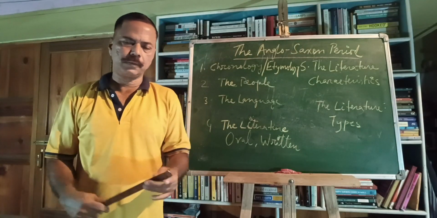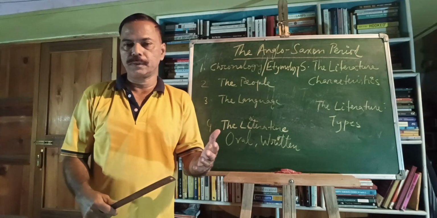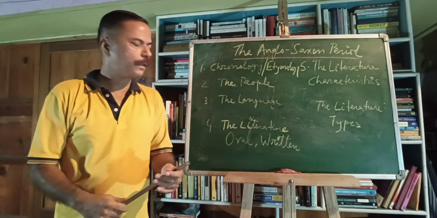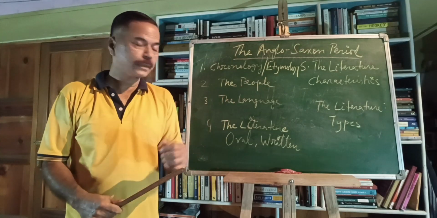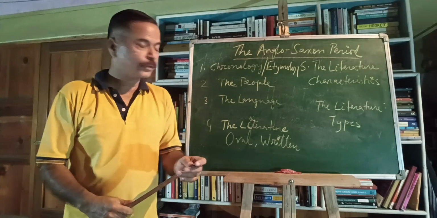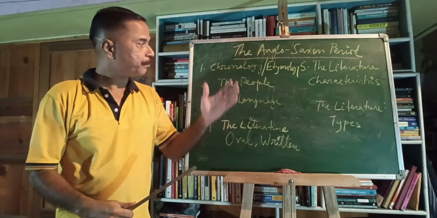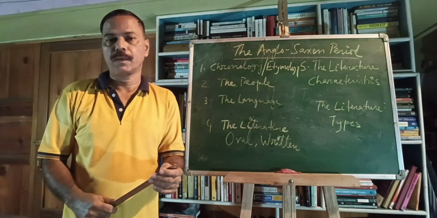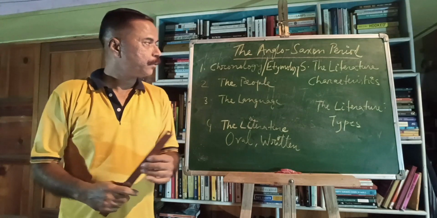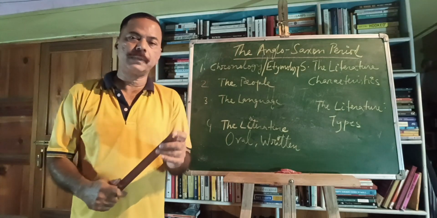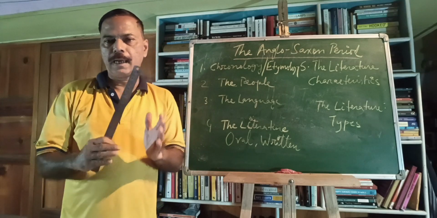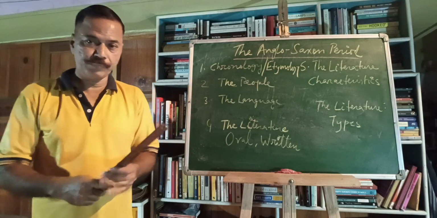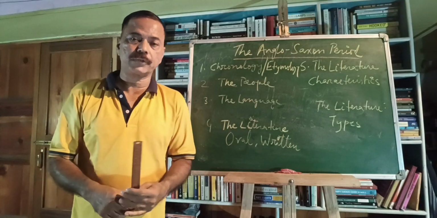Today's class is for the first semester students of the FYUGP course, the 4-year undergraduate program. In the first semester English literature core paper, we have what is called the English literary and social history. So let's today deal with the earliest period of English literature, that is the Anglo-Saxon period. First let's go to the chronology, that is the time frame of that period called the Anglo-Saxon period.